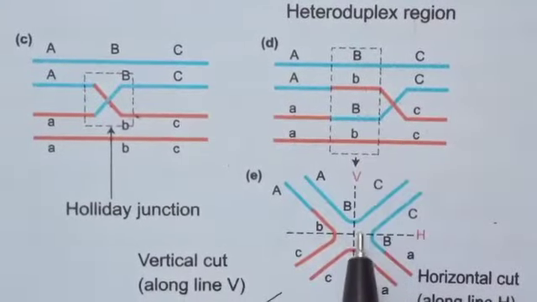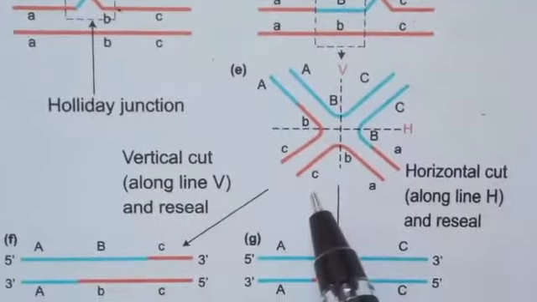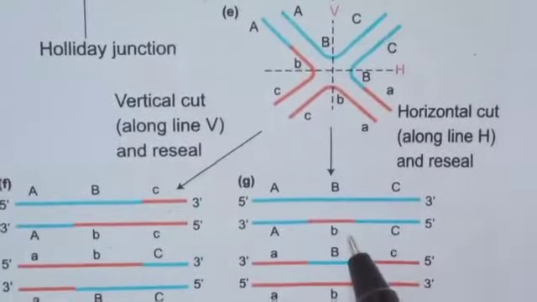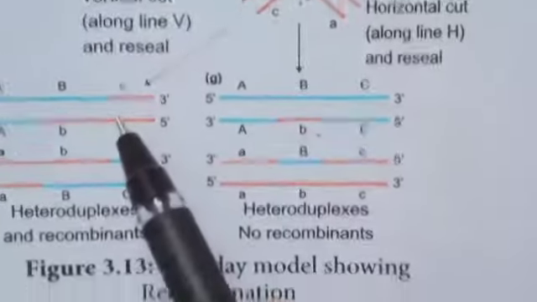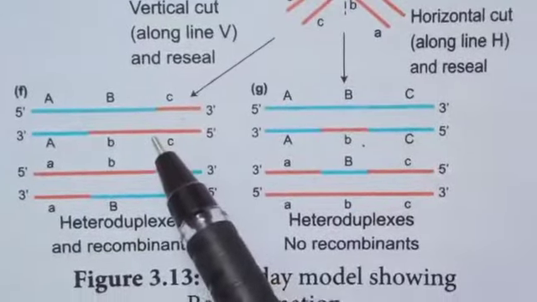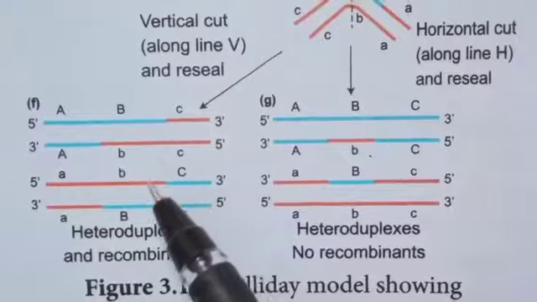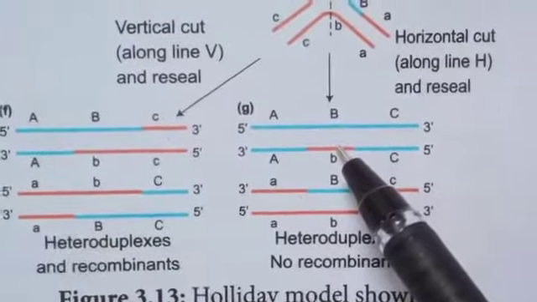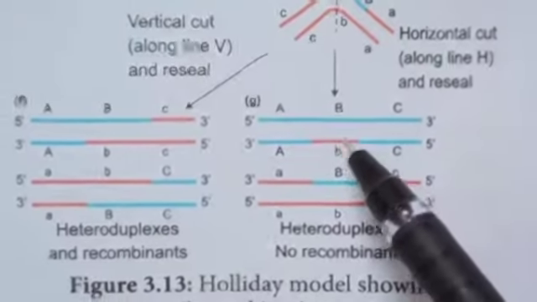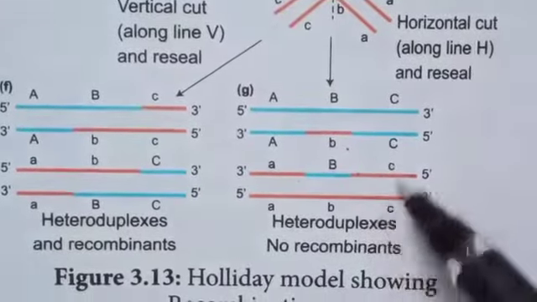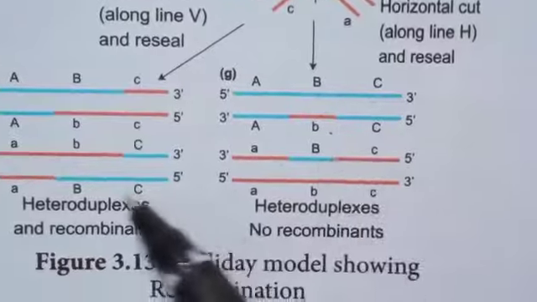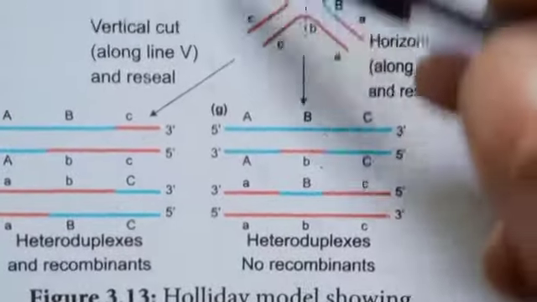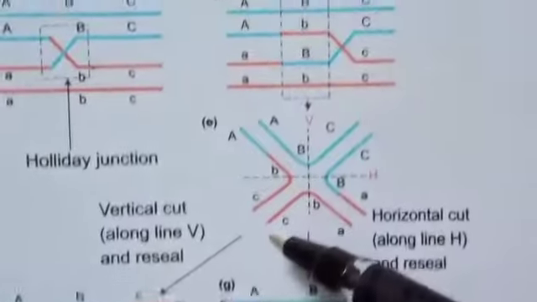DNA strands may be cut along a vertical or horizontal cut. This is the vertical cut result, and this is the horizontal cut. The vertical cut will result in a heteroduplex with recombinants. Here recombination is present. The horizontal cut will result in a heteroduplex with non-recombinants, so here no recombination. This is the Holliday model showing the recombination method.